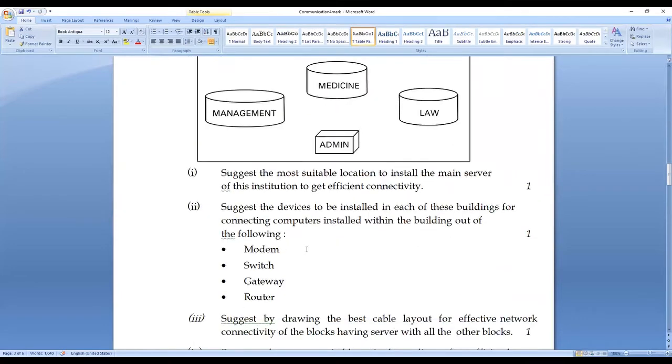Suggest the most suitable location to install the main server of this institution to get efficient connectivity. The most suitable location to install the server. What would be the answer for this question?